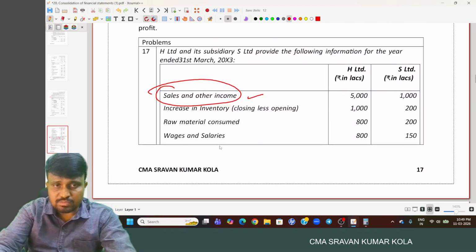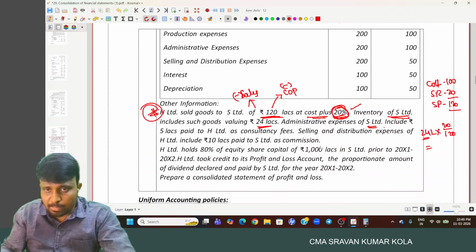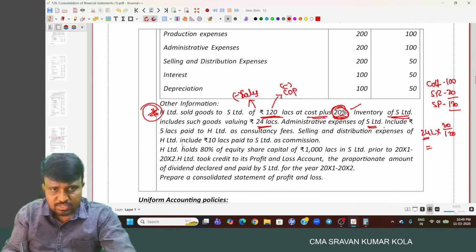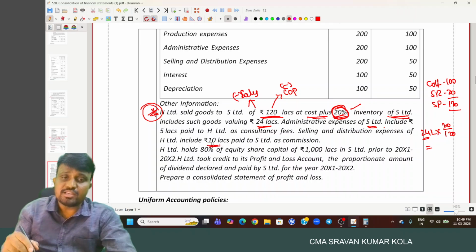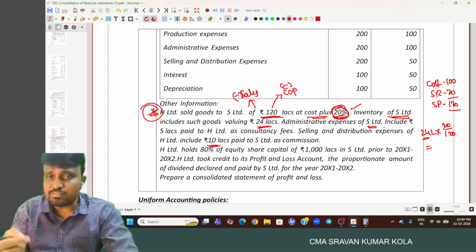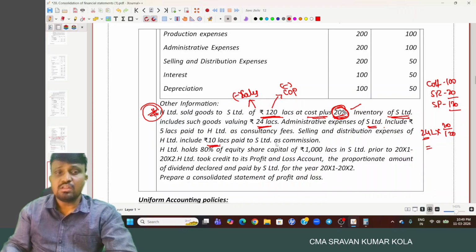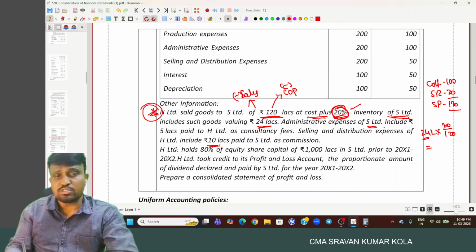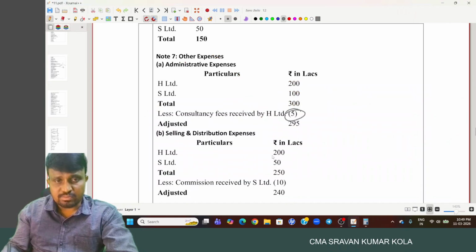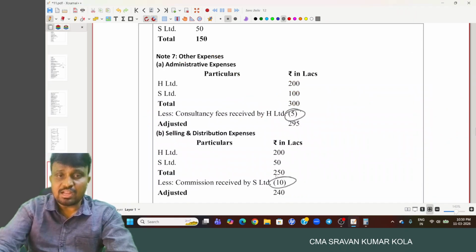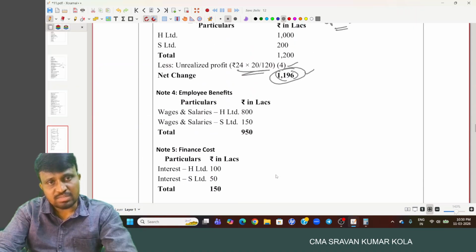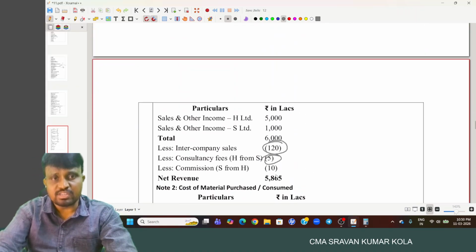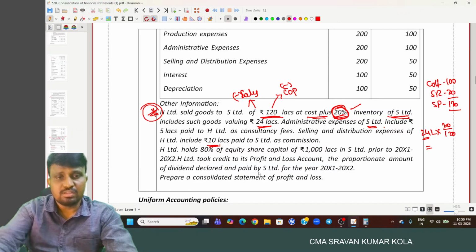And another one: selling and distribution expenses of H Limited include 10 lakh, and it became part of other income of S Limited, commission. And coming to selling and distribution of H Limited, expense 10 lakh, we have to reduce here 10 lakh. And from the other income, it means the sales and other income head, we have to reduce 10 lakh.